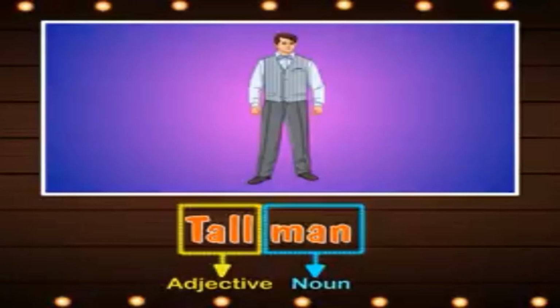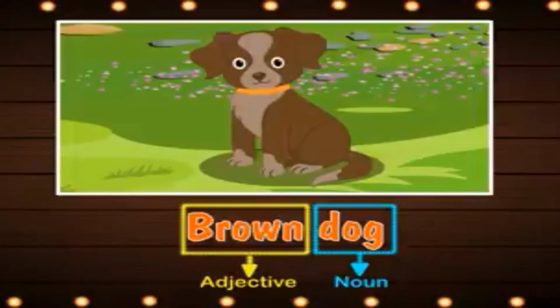Tall man. We also describe people. Now here we have tall man. We can describe a man: tall man, short man, thin man, fat man. So, tall is an adjective here. Brown dog. Here we are describing the color of this dog.